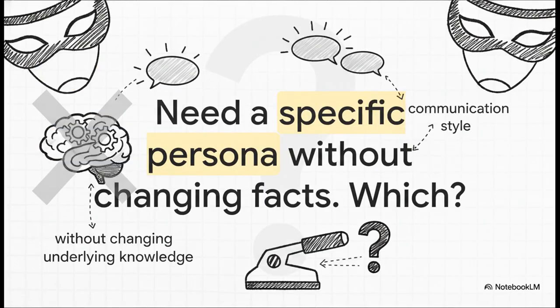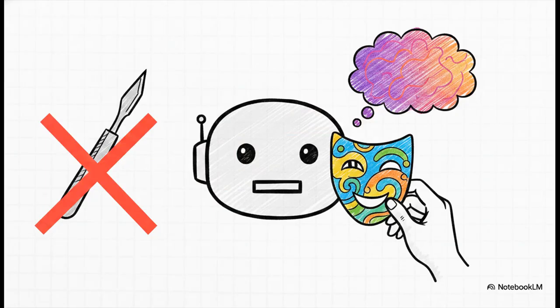Last one, scenario C. A team wants the model to adopt a highly specific persona and communication style, but they don't need to change any of its underlying knowledge. How are we solving this? Yep, you probably guessed it. That's a prompting job. Prompting is the absolute cheapest, fastest, and lowest friction way to adjust a persona. There is zero need to perform brain surgery when a solid set of instructions will get the job done perfectly.